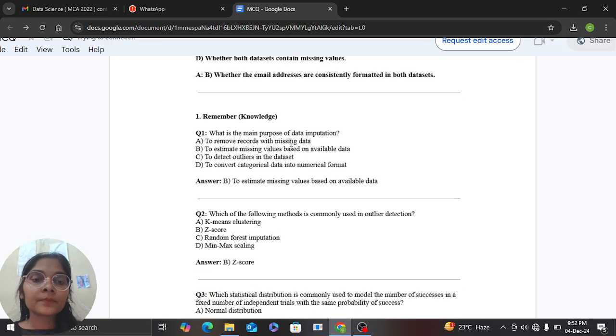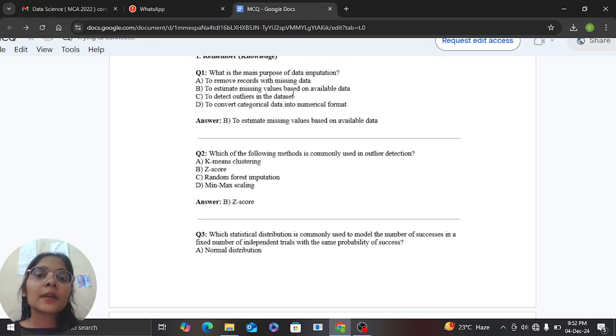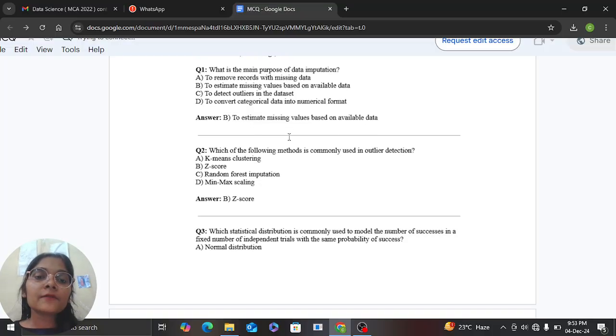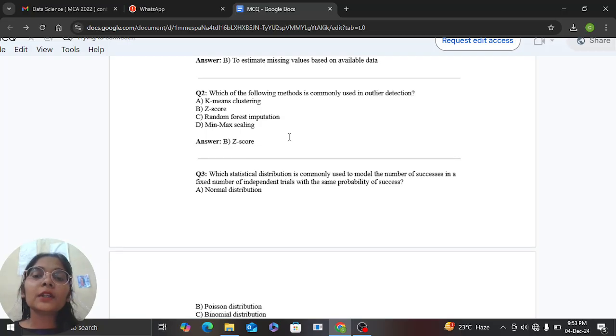Now the next one is, what is the main purpose of data imputation? Before this we have discussed the imputation techniques. Here we will see for what purpose it is used. It is used to estimate missing values based on the available data. Now the next one is, which of the following methods is commonly used in outlier detection? The commonly used method is Z-score, which is used in outlier detection.